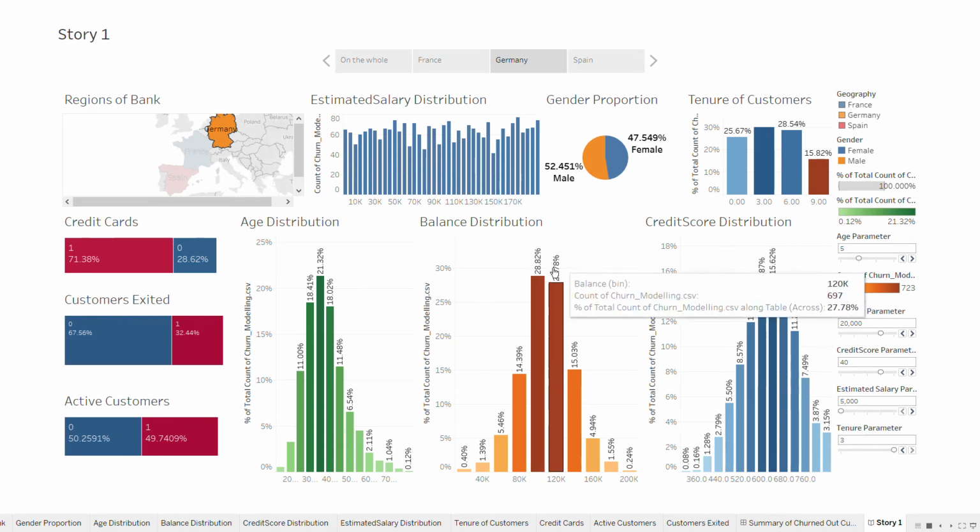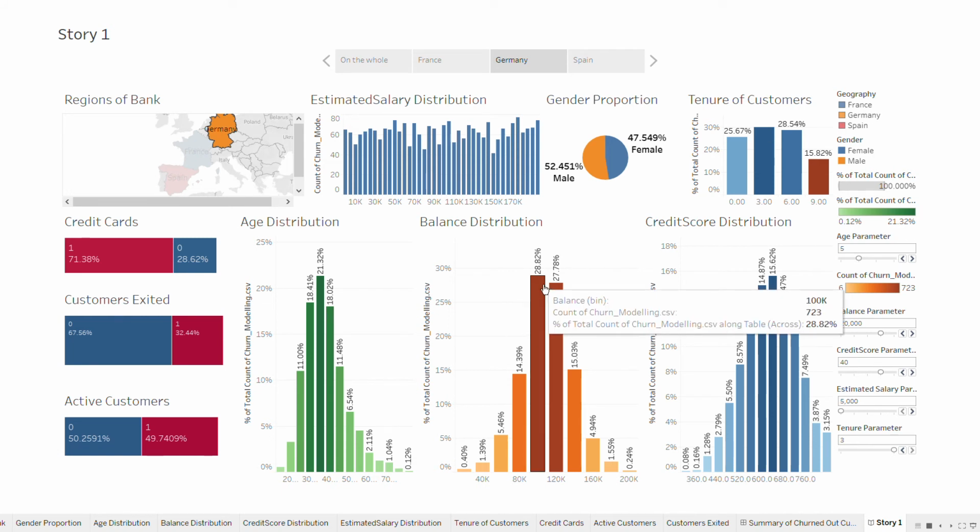And we can see over here, in order to explain this balance distribution, that the cost of living in Germany is not that high, or the customers living over here might be quite vigilant, and they might be of quite a saving nature. They might be saving a lot of money.